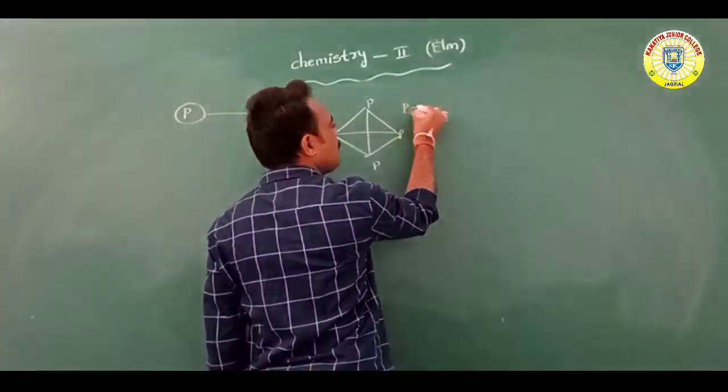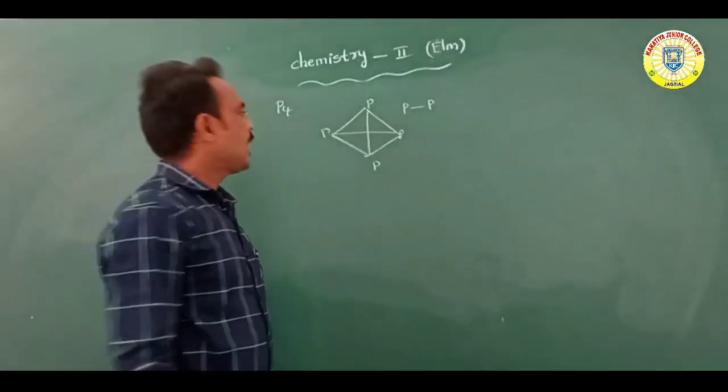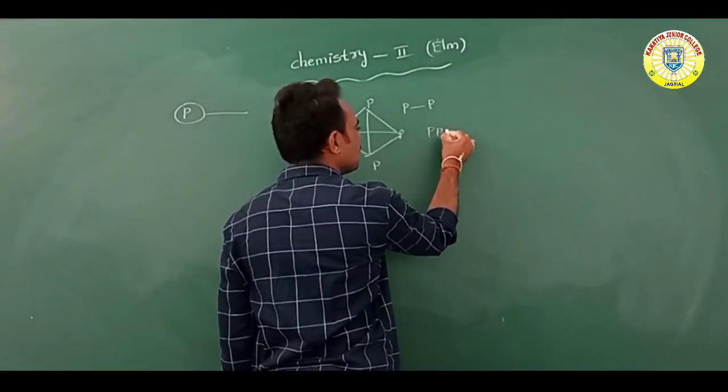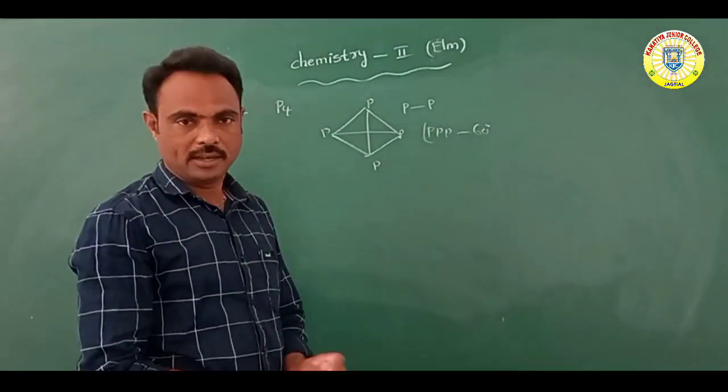Between phosphorus atoms there is a single bond, and between phosphorus atoms there is a 60-degree bond angle.